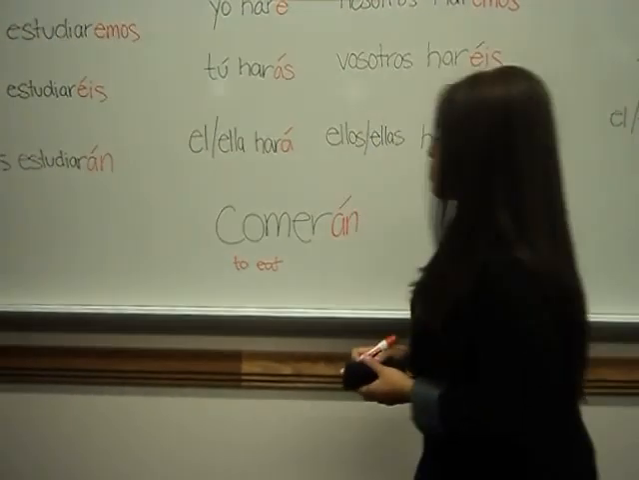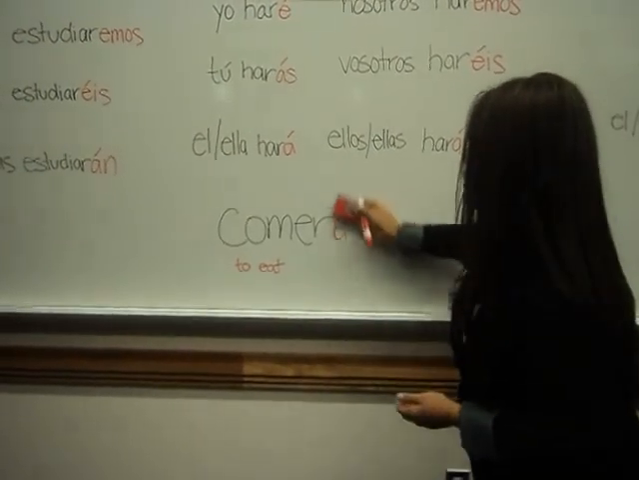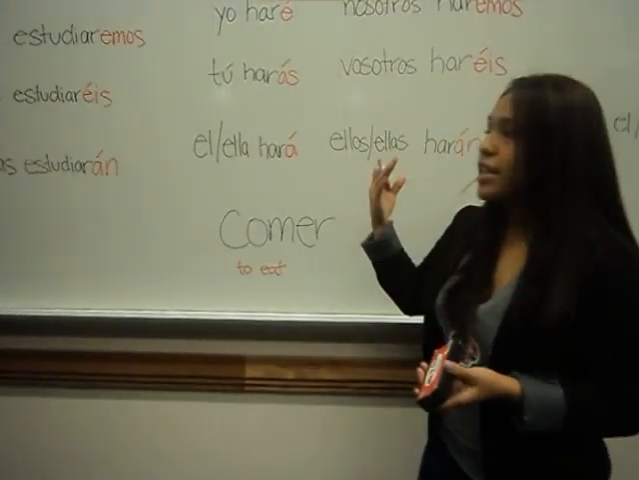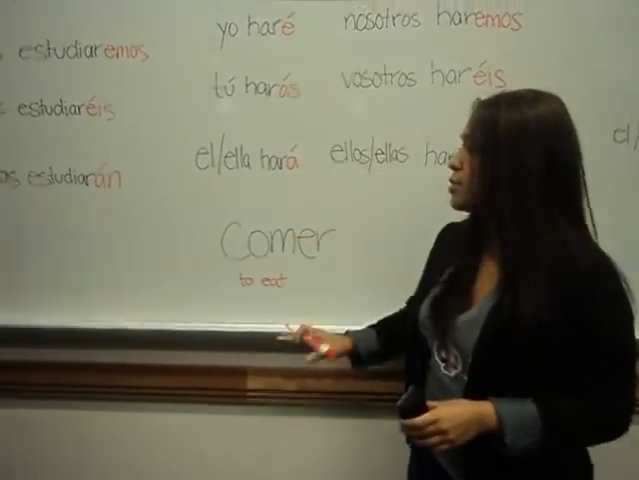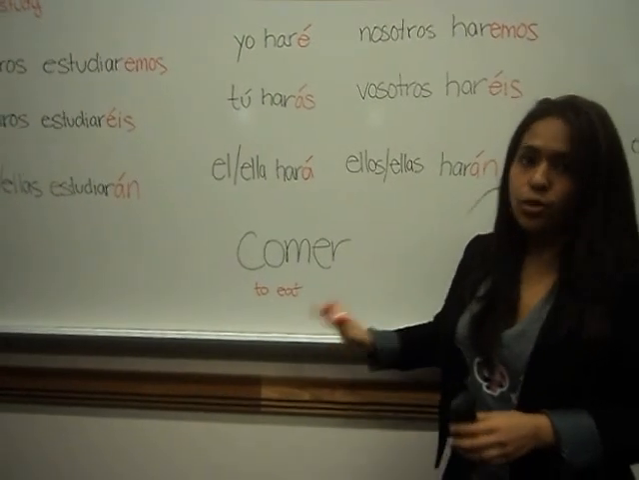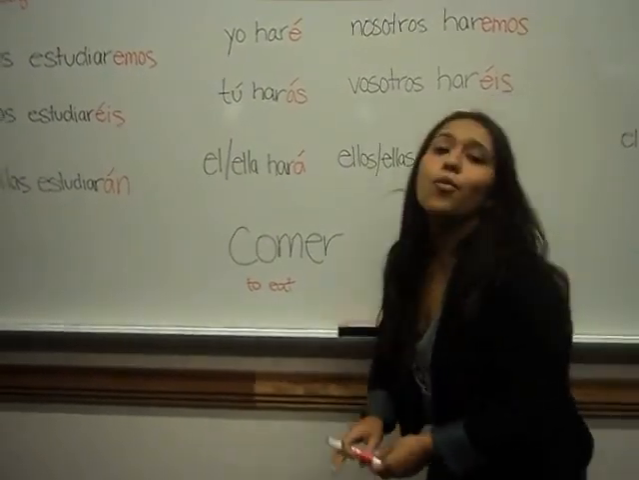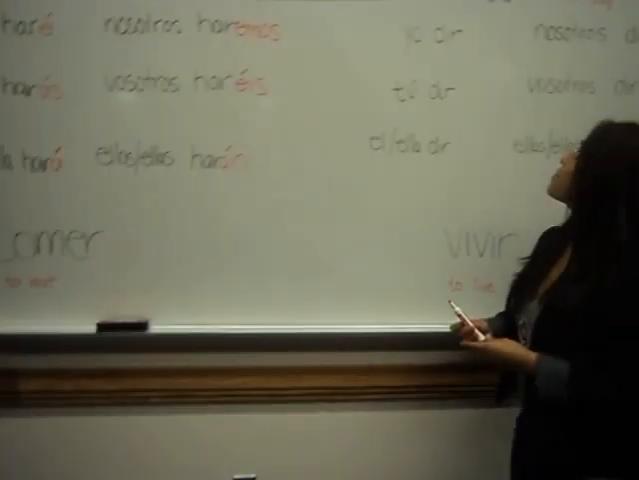So you see the difference between irregular and regular verbs is the way you change the stem for irregular verbs, and for regular verbs you keep it the same. So we'll move on to IR verbs.